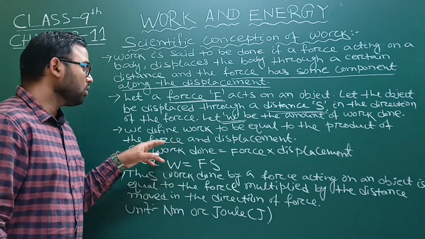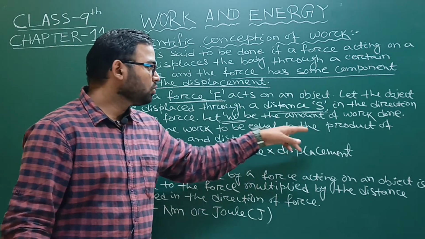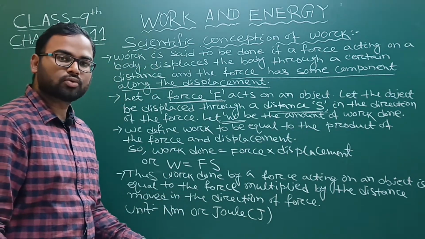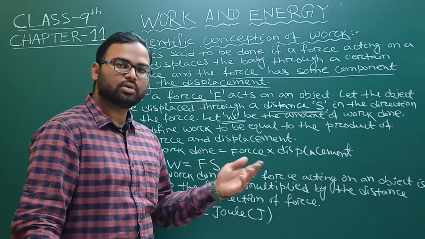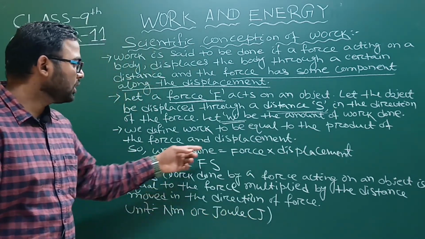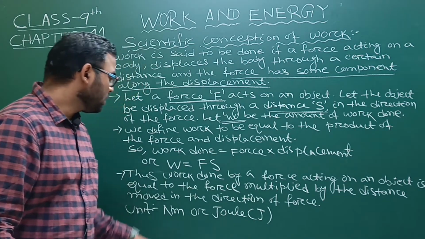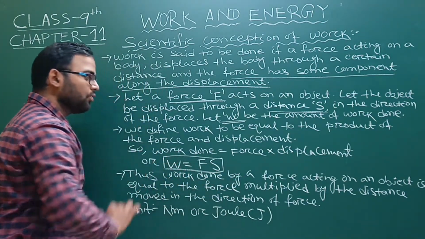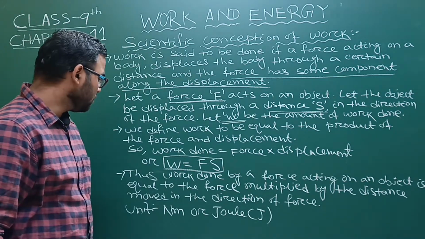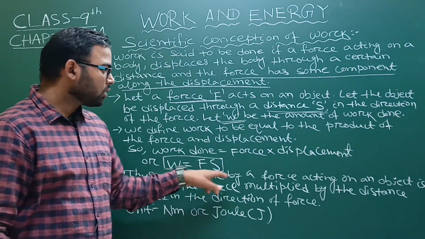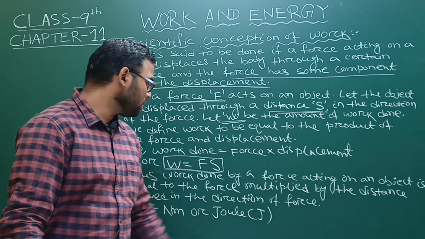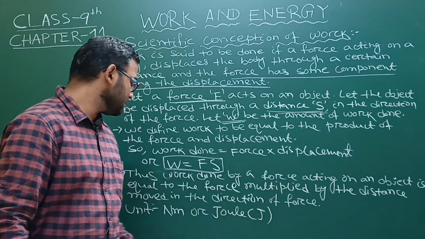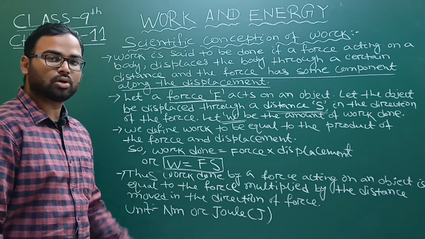Then we define work to be equal to the product of the force and displacement. Work will be force into displacement, and the mathematical form is W = Fs. Thus, work done by a force acting on an object is equal to the force multiplied by the distance moved in the direction of force.